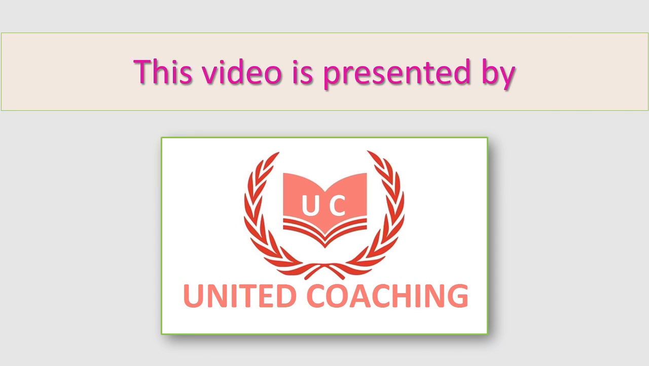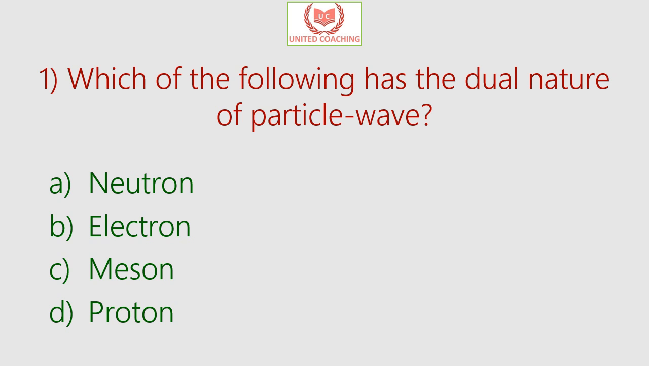Today we will discuss questions in science and technology. Our question is, which of the following has the dual nature of particle and wave? Is it neutron, electron, meson or proton? The answer is electron. Like all elementary particles, electrons exhibit properties of both particles and waves, and they can collide with other particles and can be diffracted like light. So the answer over here is electron has a dual nature of particle and wave.